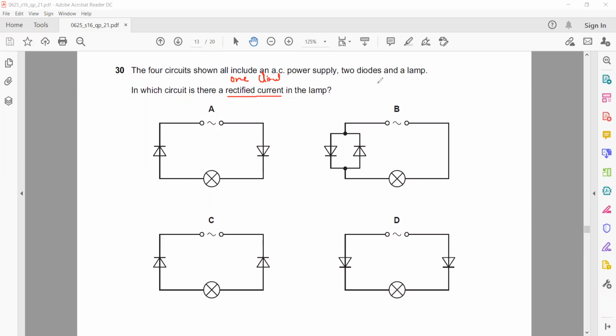So when we check this for a rectified current, look, this is an AC supply. First, this is positive, negative. So what happened? It will block. This will block the current. The current cannot move from positive to negative here. Why? Because the first diode is blocking.